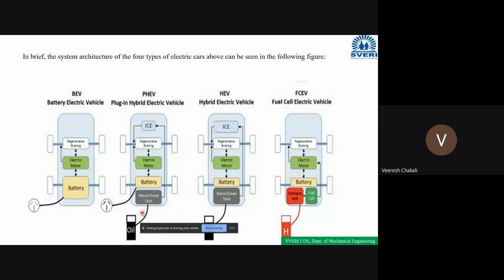Means both options are provided in this vehicle, for charging the battery as well as for filling the fuel. That's why this type of vehicle is called a plug-in hybrid electric vehicle, and it runs with both machines, the IC engine as well as electrical motors.